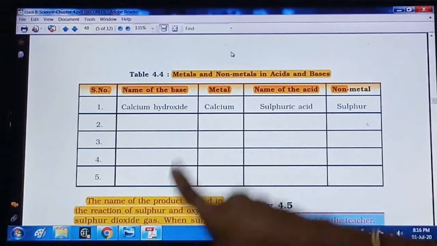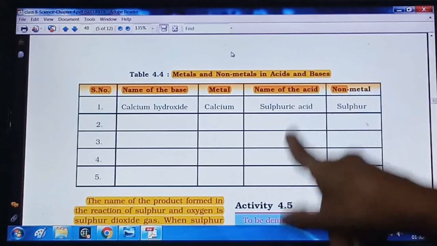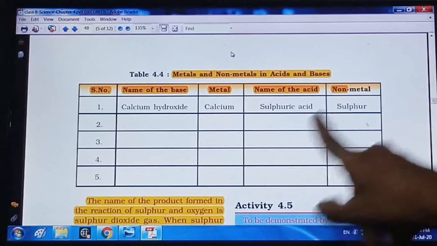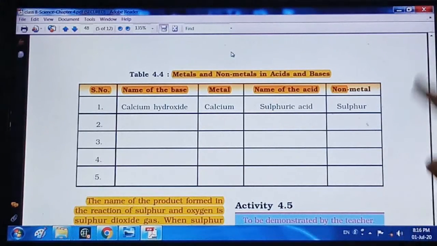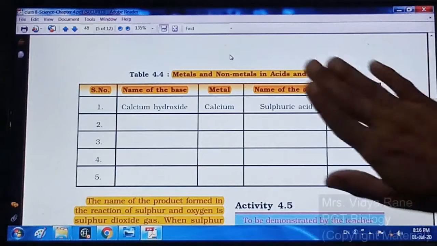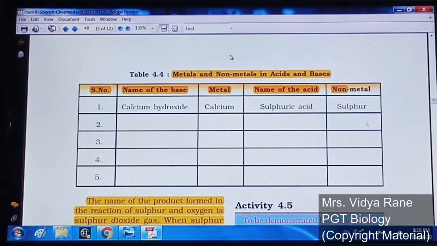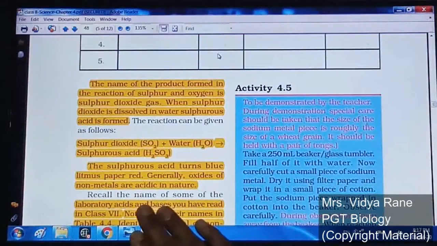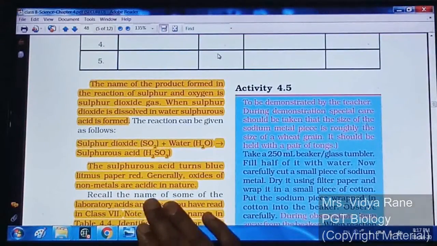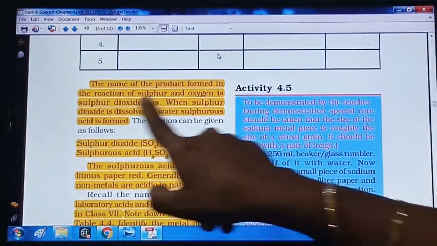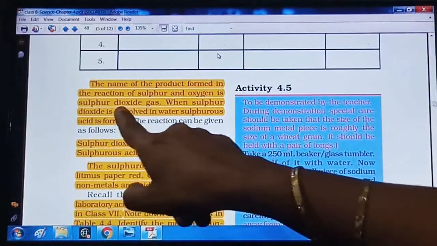So in this way you have to write the list of bases and acids, and from those mention the metals and non-metals over here. Complete this table, click a picture and send it to me, right? See here, the same is given in your textbook. Name the product formed in the reaction of sulfur and oxygen: it is sulfur dioxide gas.